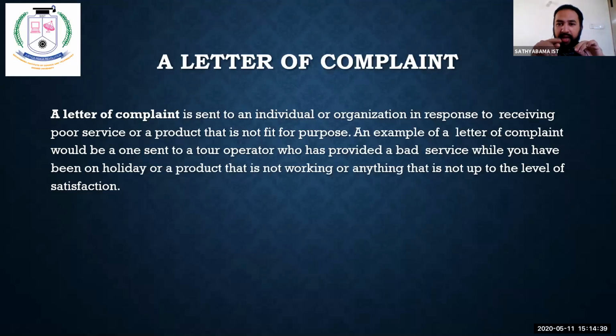See that it is given very clearly. An example of a letter of complaint would be one sent to a tour operator who has provided a bad service while you have been on holiday. Possible, right? There are so many tour operators. One of my friends is also a tour operator. He keeps telling me, hey, why don't you plan for a 3 or 4 days foreign trip? But I don't have any confidence in such people, because while we see itself, we understand. Some are good, some are bad. So before doing something, you have to analyze.